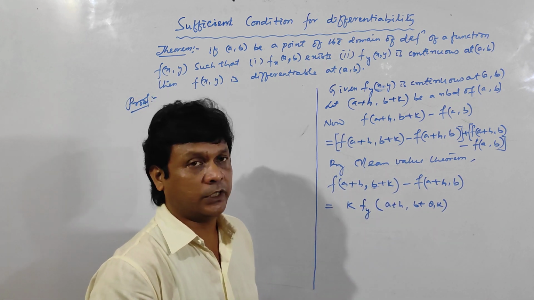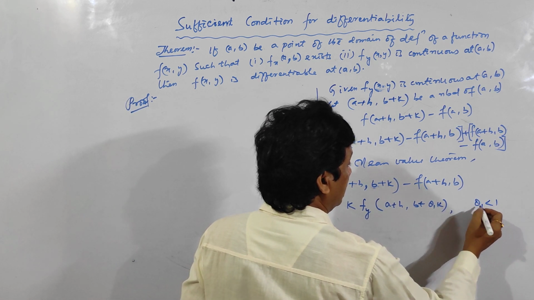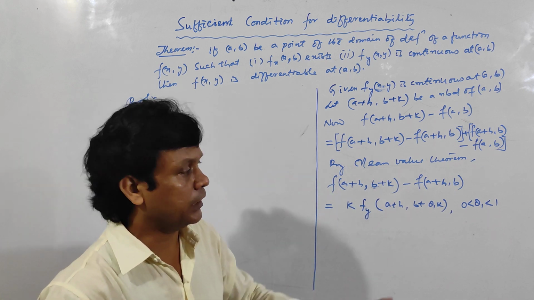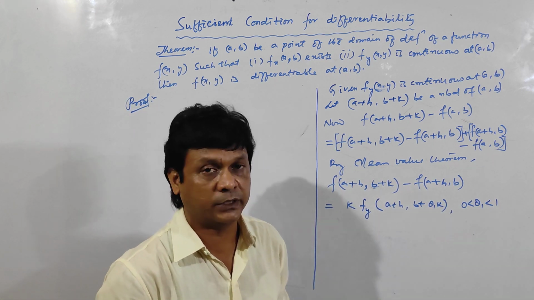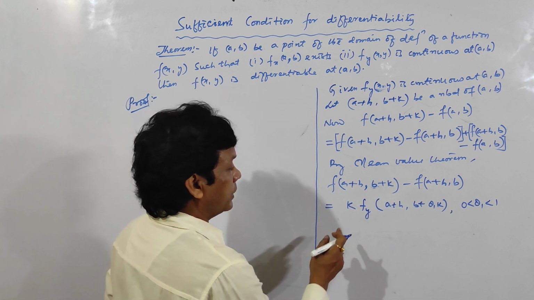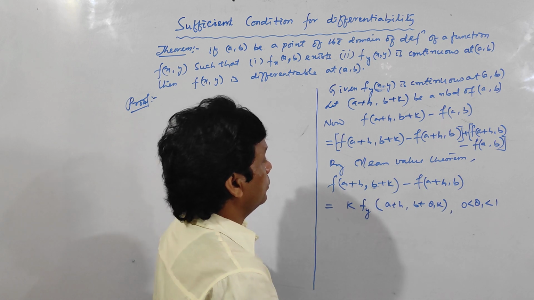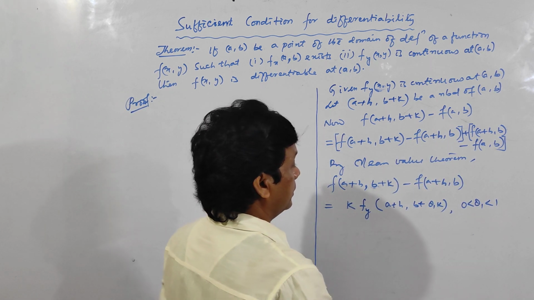And what is theta 1? Already I have told you. Here theta 1 is less than 1 and greater than 0. And in my previous video, I have already explained why theta 1 lies between 0 and 1. Okay. So k into fy, a plus h, comma b plus theta 1 k. So this is the value of the first part. Clear?